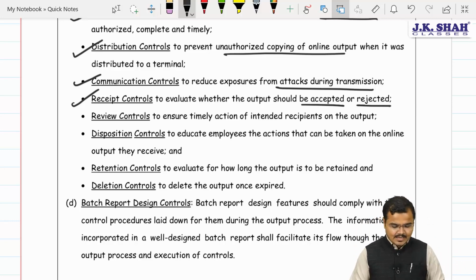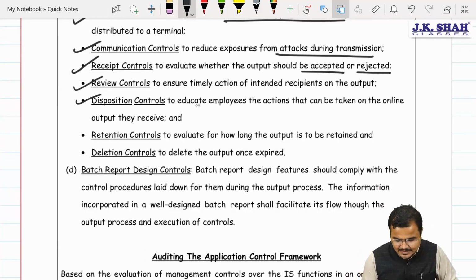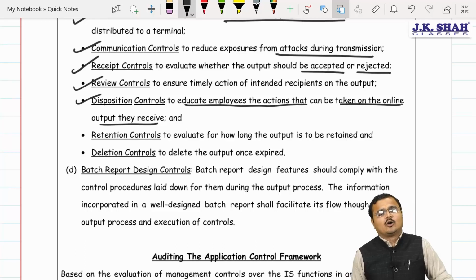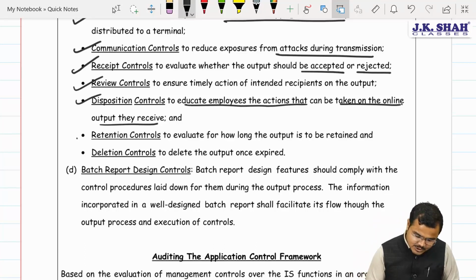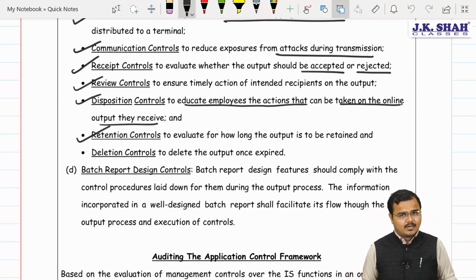Yes, sir. Next one, sir, review must be done. Disposition control, chartered. That is, educate the employees whether to accept every request available online or not, what kind of action should be taken when the content is available online. Further, how much time we are going to retain those online documents.